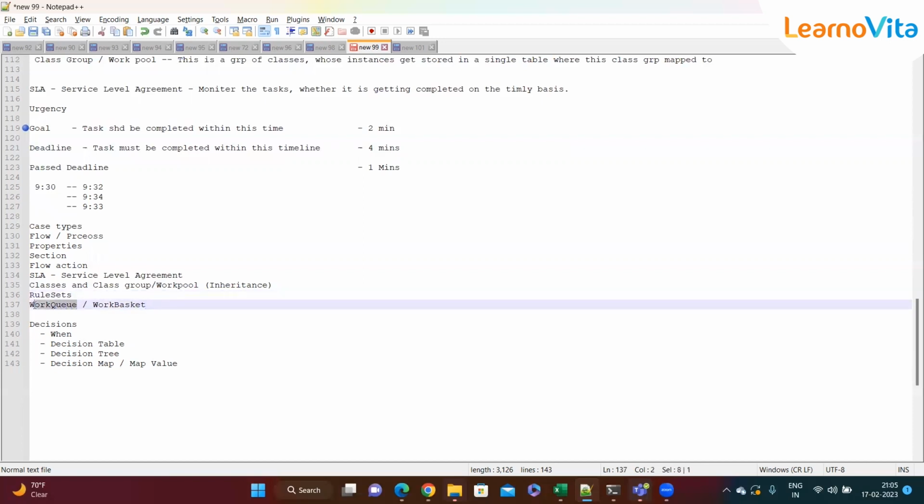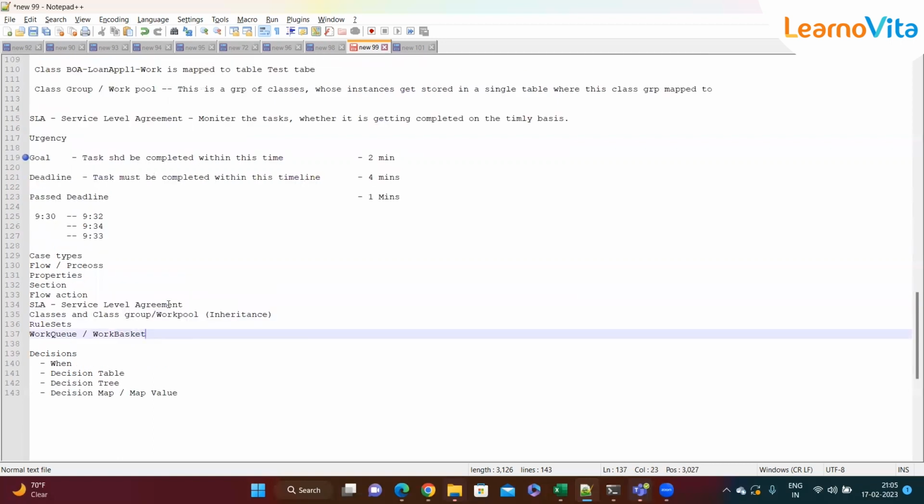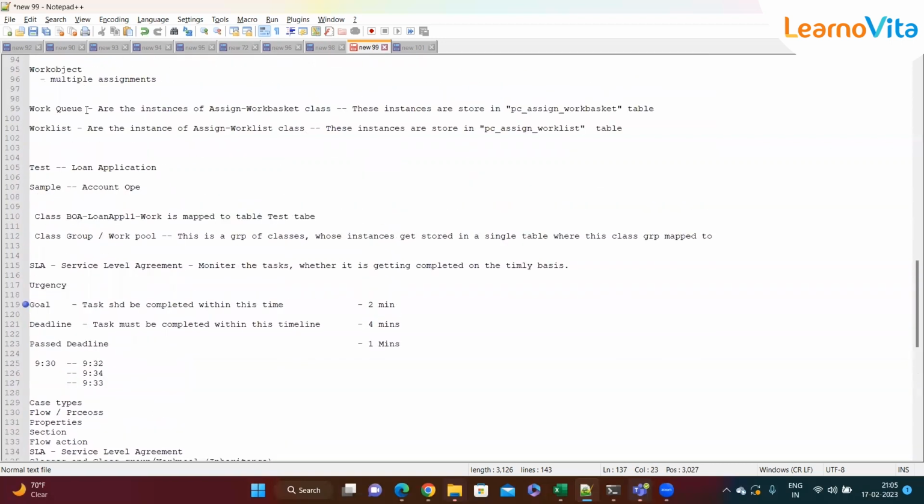And then the day before yesterday, we saw routing, where we saw the difference between a work list and a work basket. We also saw where the assignments get stored, depending upon where you're routing it. These are the two tables, PC assign work list and PC assign work baskets, where Pega stores the assignment. For example, if you have routed the assignment to the work queue, then Pega will create an instance of Assign-Work-Basket. If you have routed the assignment to the work list, then it will create an instance of the Assign-Worklist class, and store it in this table.